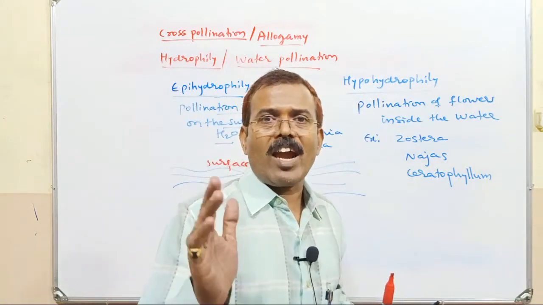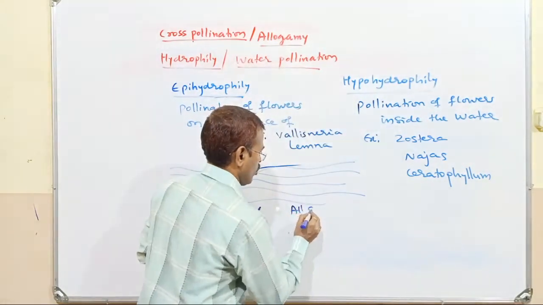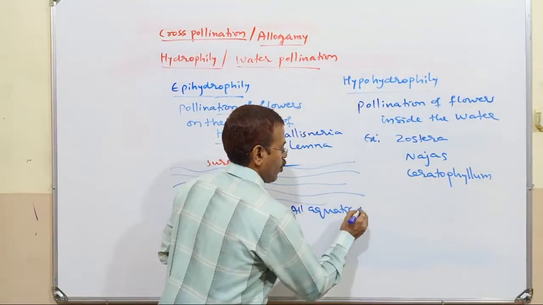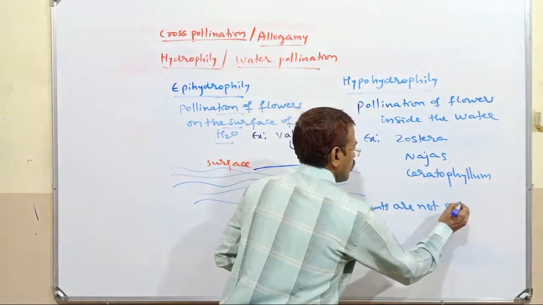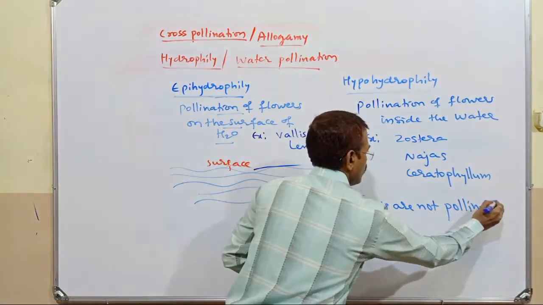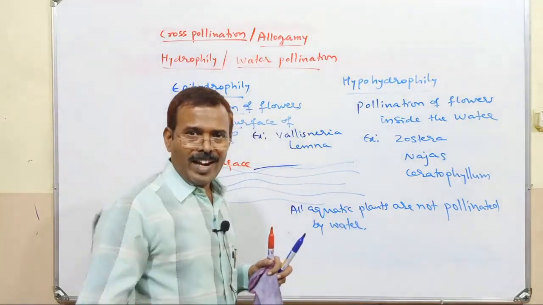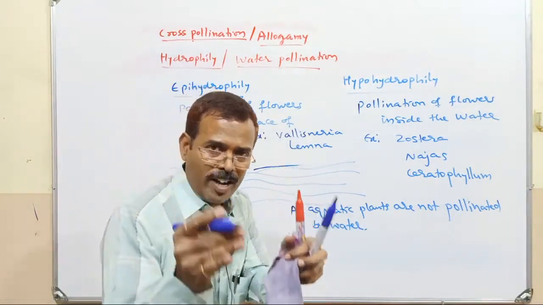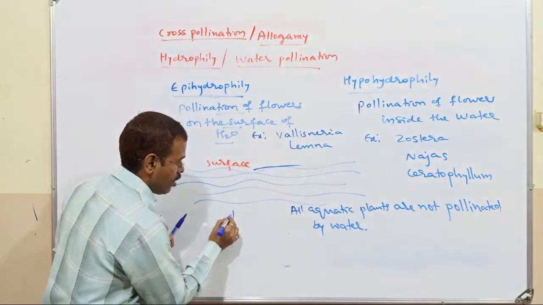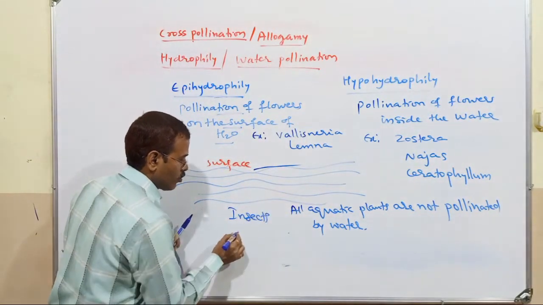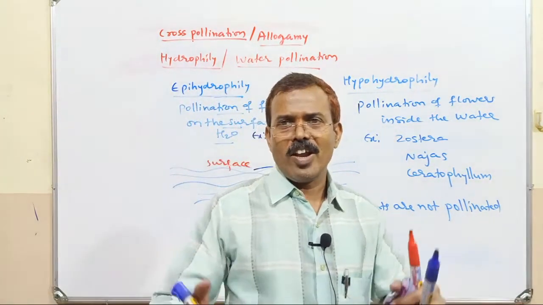Remember, all aquatic plants are not pollinated by water. There are many aquatic plants which can be pollinated by either insects or wind. Which are these plants? All that I will continue tomorrow.